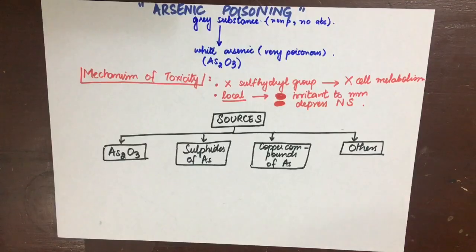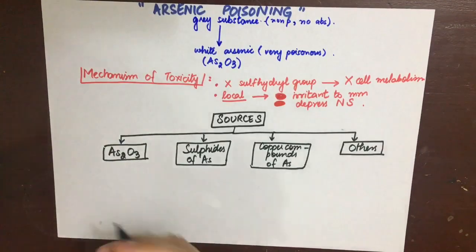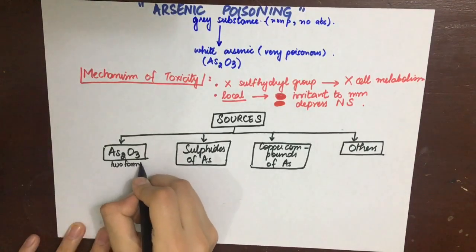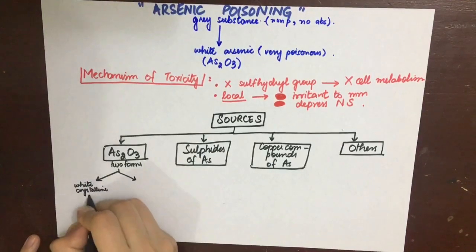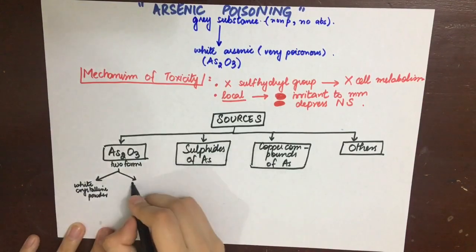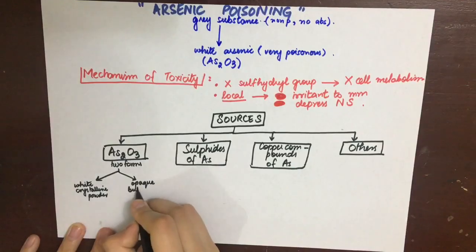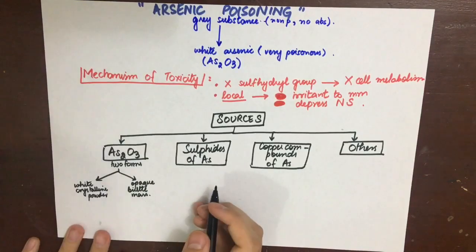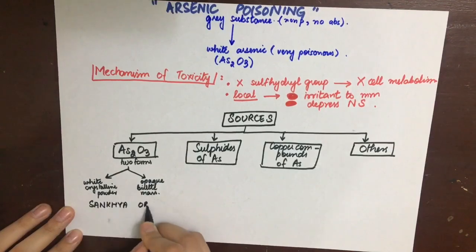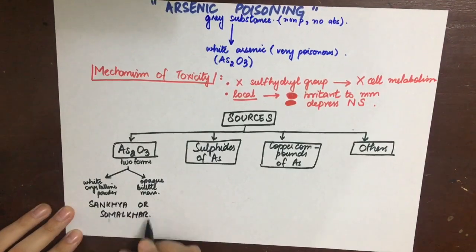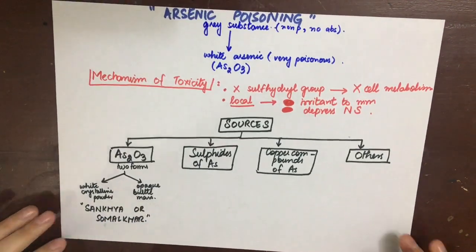Now, the arsenic trioxide, it basically occurs in 2 forms. One is the crystalline white powder form, and the second is an opaque brittle mass, which resembles enamel. They are also called sankhya or somalkhar locally. They have no smell or taste, are sparingly soluble in water, and float when mixed with milk, coffee, or tea.